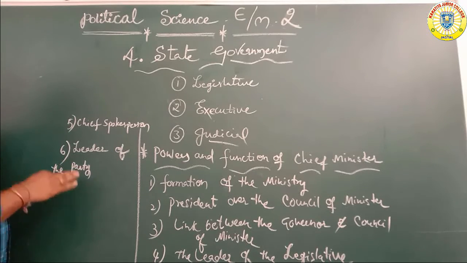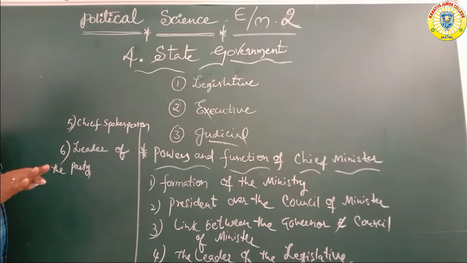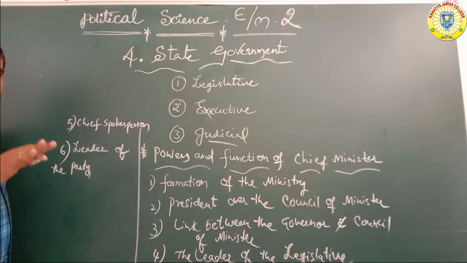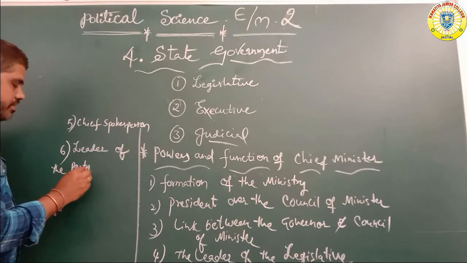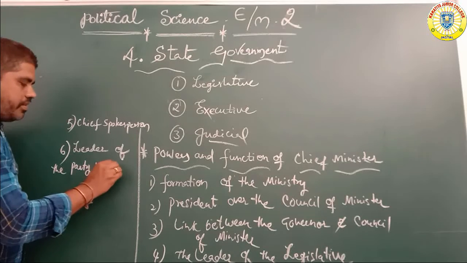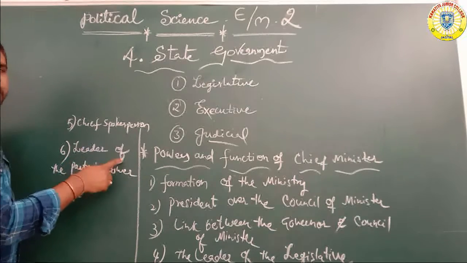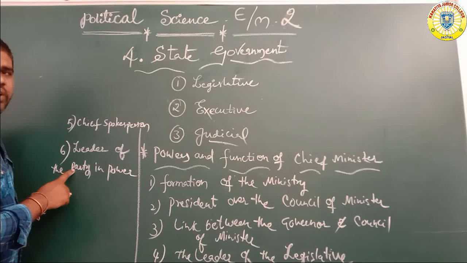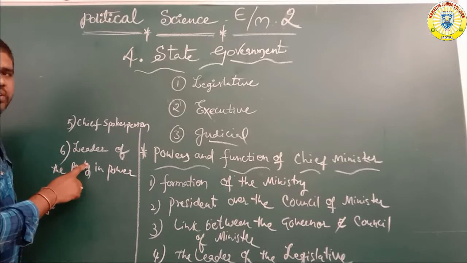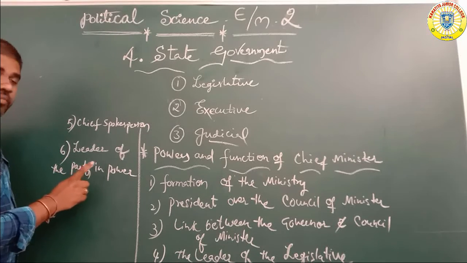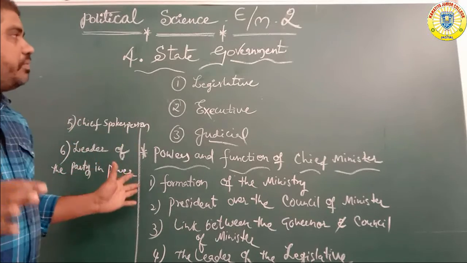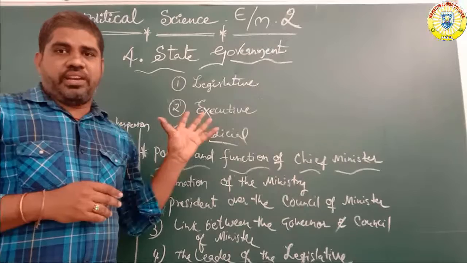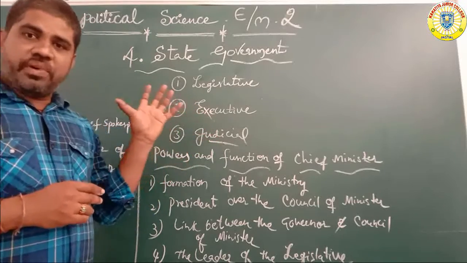Okay, the ruling party. Which party is the ruling party? The ruling party is under the chief minister. Leader of the party in power. The leader of the party is the chief spokesperson, CM, chief minister. The party in power is also mainly important under the control of the state level.